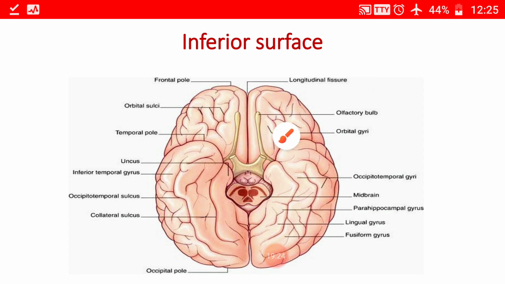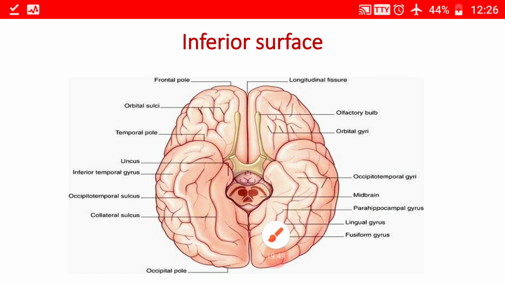Then the lateral portion, which is present lateral to the olfactory sulcus, is divided by means of an H-shaped sulcus into four parts, that is the anterior, posterior, medial and the lateral one. The stem of the lateral sulcus lies deep between the temporal pole and the orbital surface. So this is the stem of the lateral sulcus.